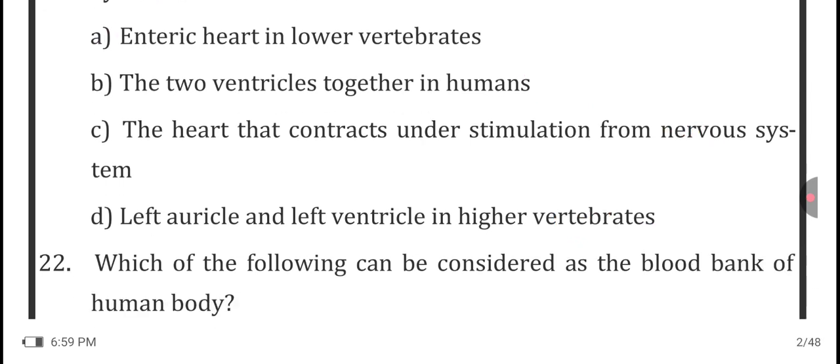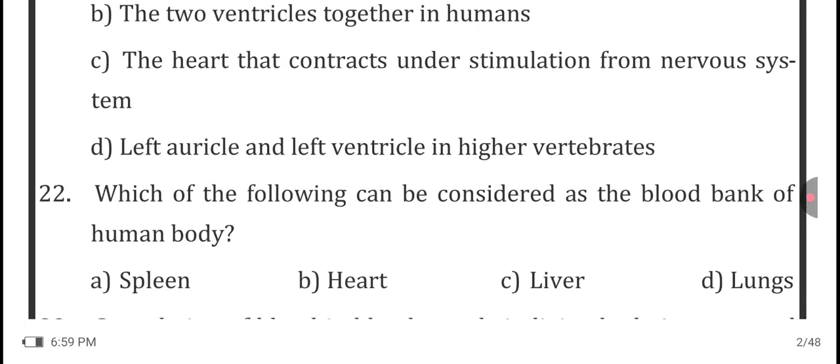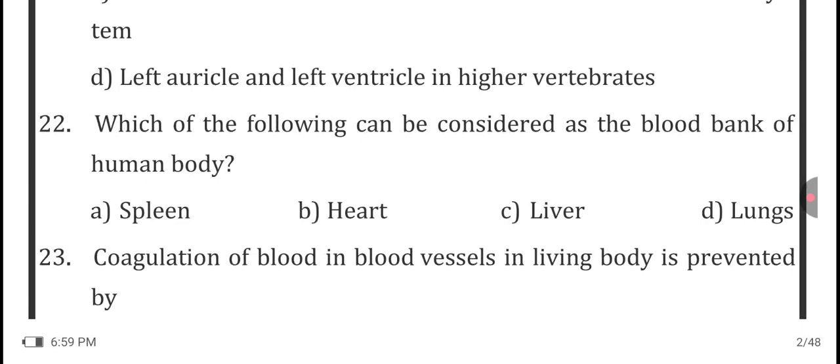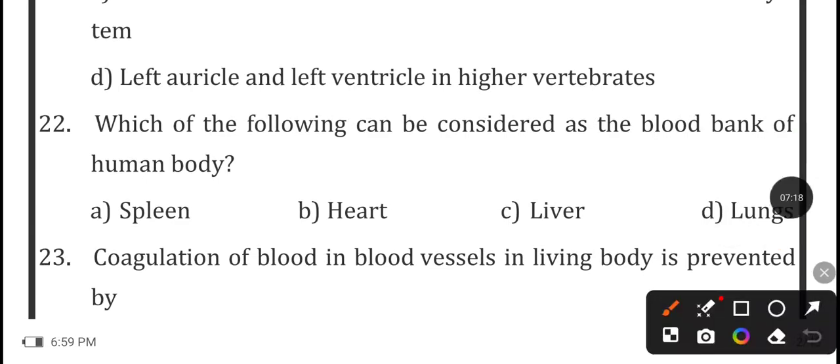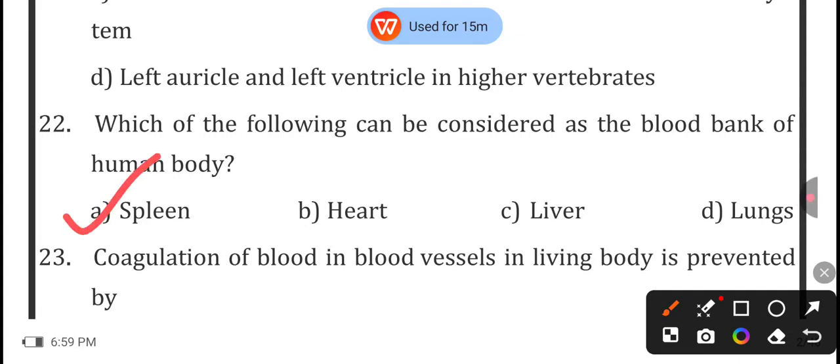Now let's move toward the next question. Which of the following can be considered as the blood bank of the human body? So here the options given are spleen, heart, liver, lungs. So the correct option here is spleen. Spleen is considered as the blood bank in the human body.